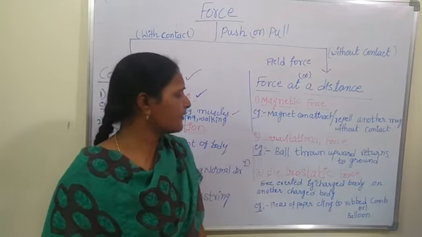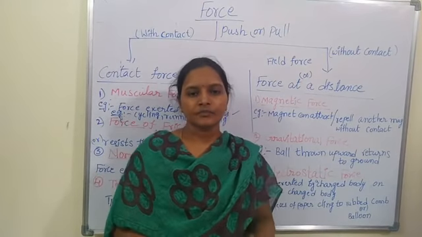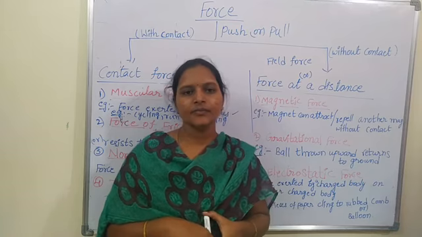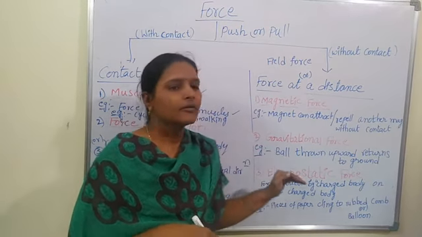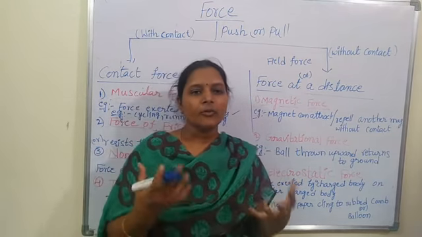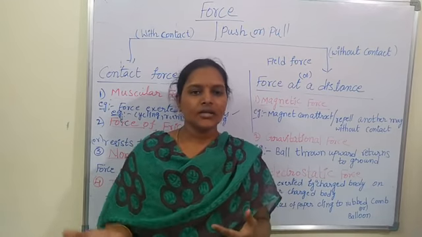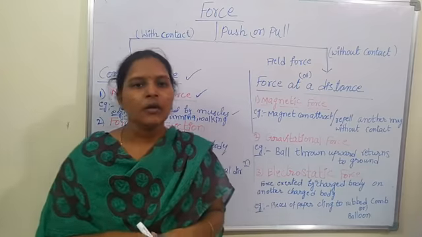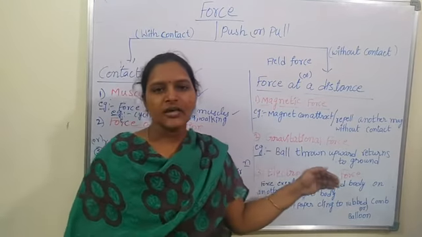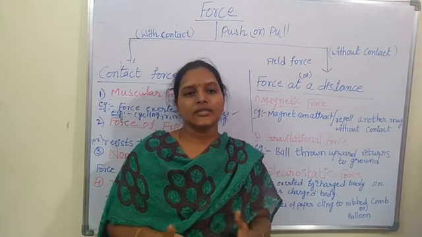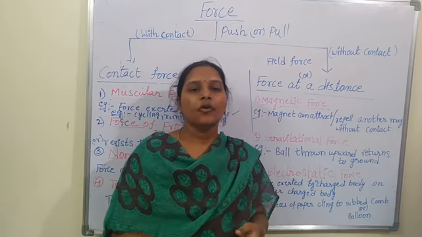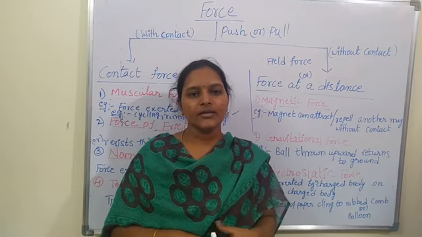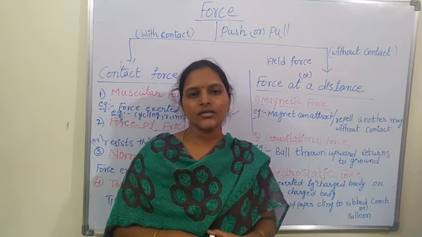The second one is gravitational force. We are living on the surface of the earth, and anything on this earth experiences gravitational force. We do not see the gravitational force, but we can feel it. When you throw a ball upwards, what happens? Again it returns to the ground. Why does it return to the ground? What is the reason behind that?